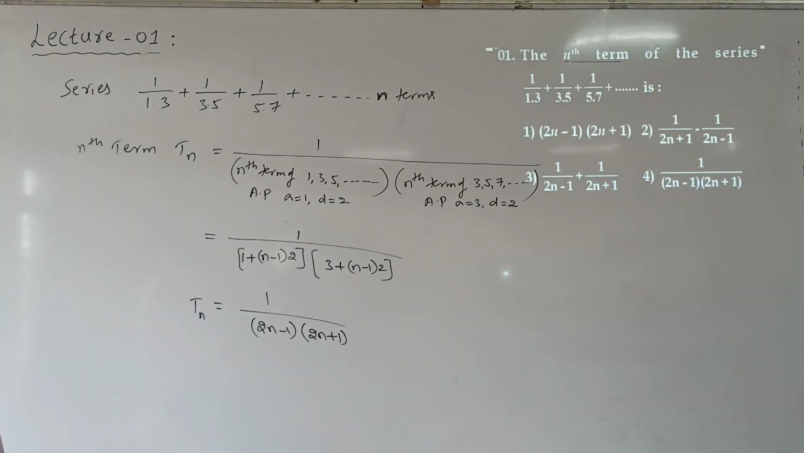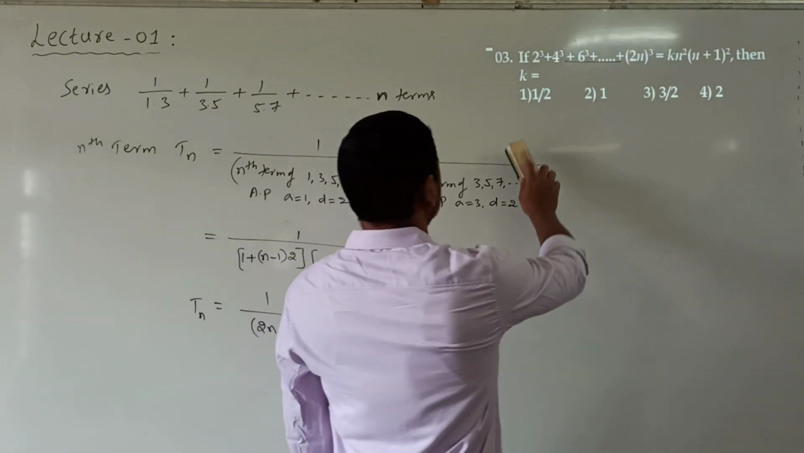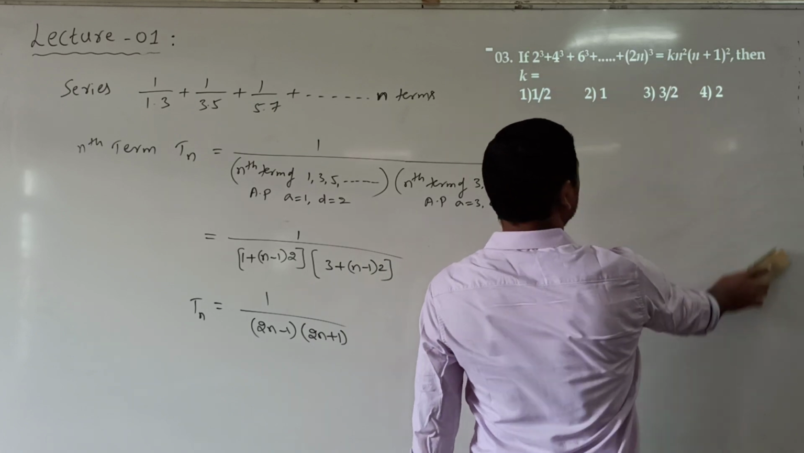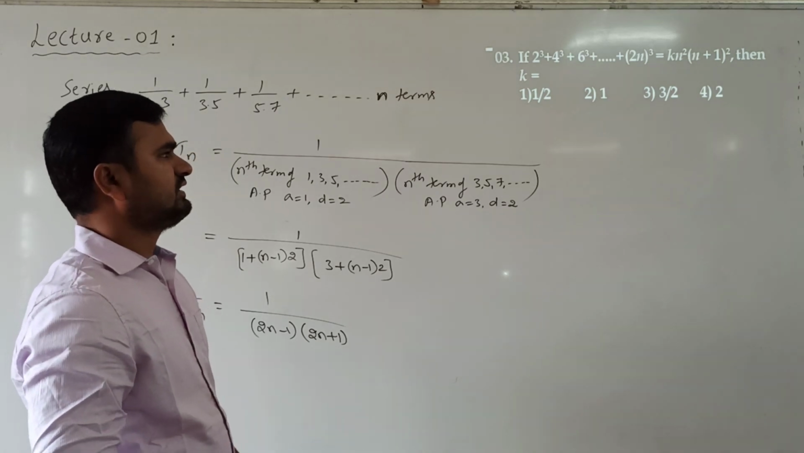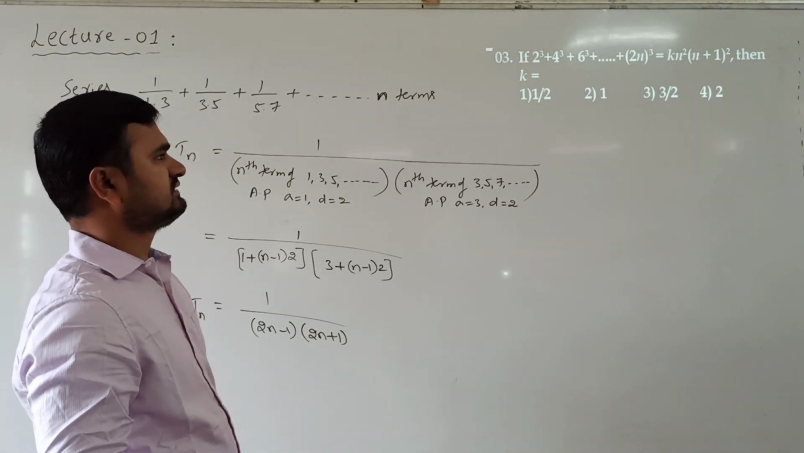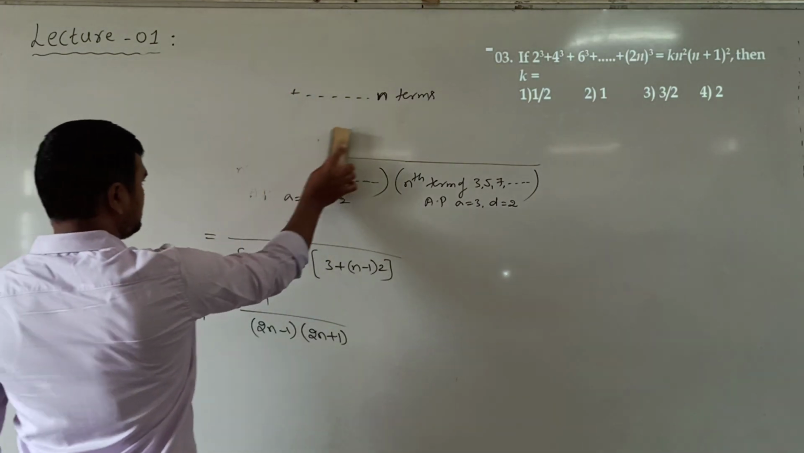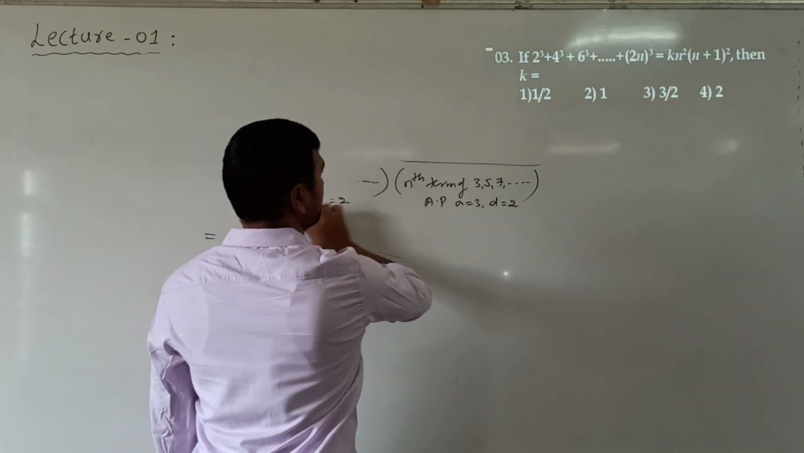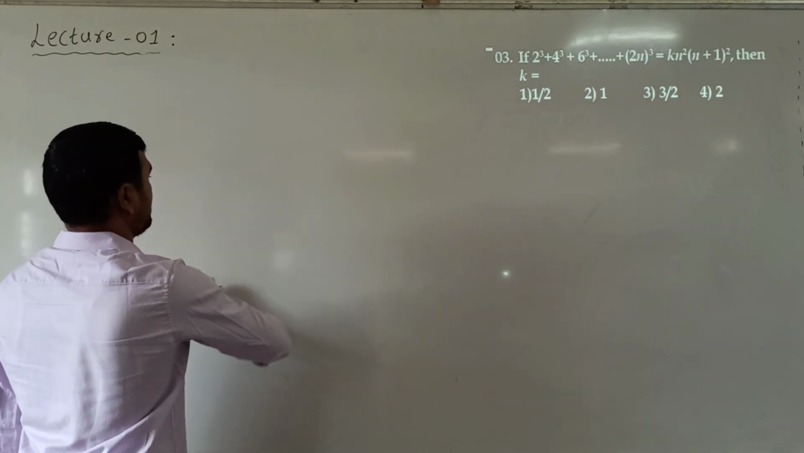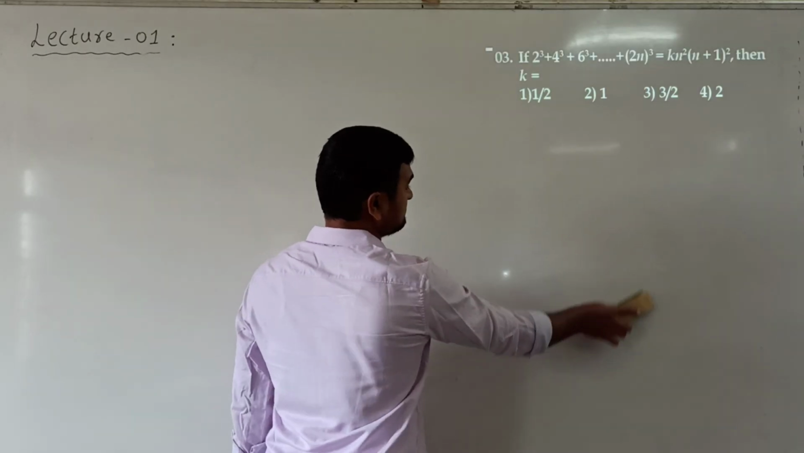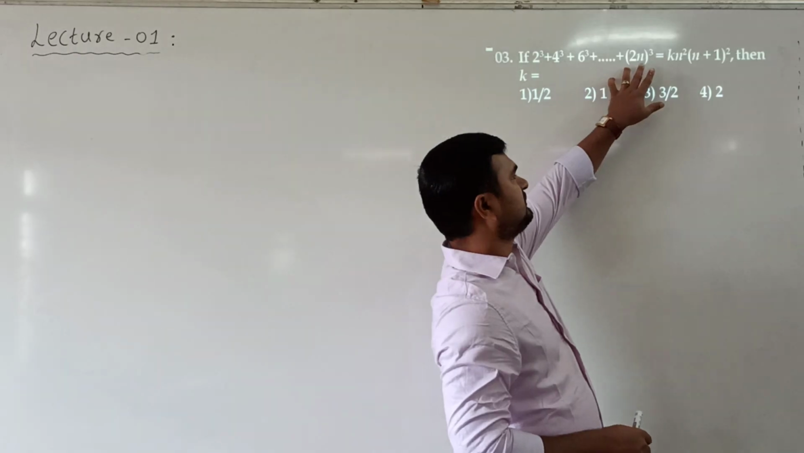Now let us see the next question. If 2 cube plus 4 cube plus 6 cube and so on up to 2n whole cube is equal to k into n square into n plus 1 whole square, then what is the k value? Again this also we can solve by two methods. One is by taking some values for n and verifying. Another is by using the standard form. If I want to verify, we can take some values for n.